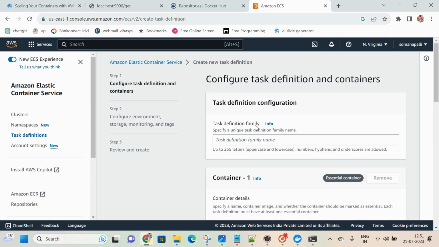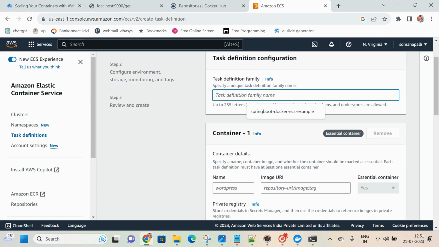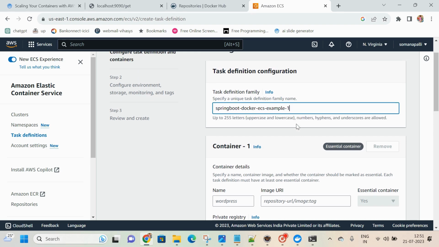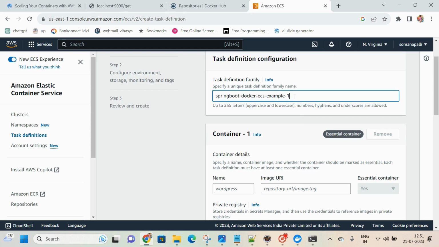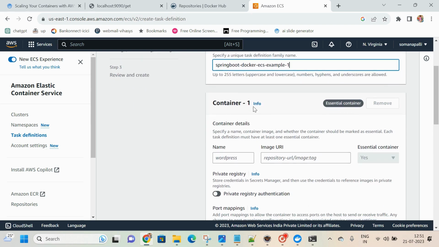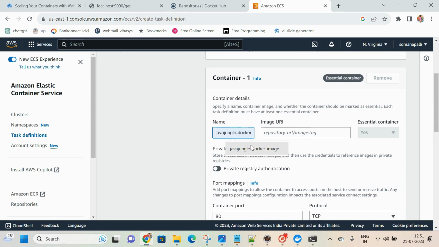First, you have to select a task definition or family name, anything. For example, here the names are already there. Example one I am giving. You have to provide a unique task definition name, and for the container you can give container one, the Java Jungle Docker image one I am giving.